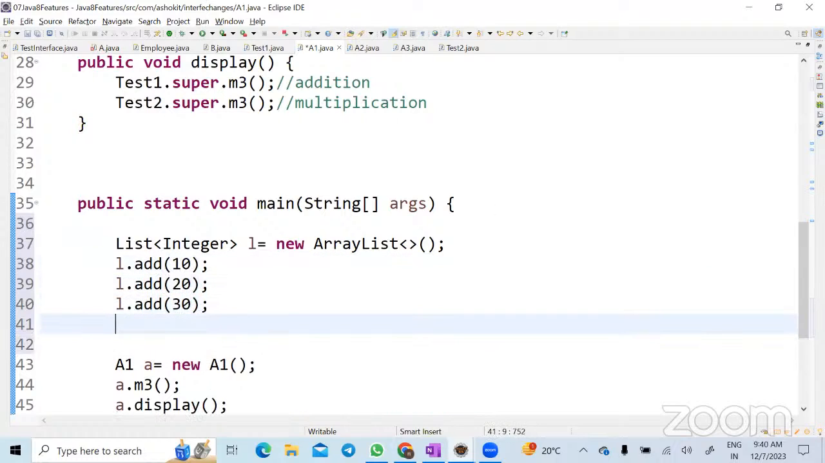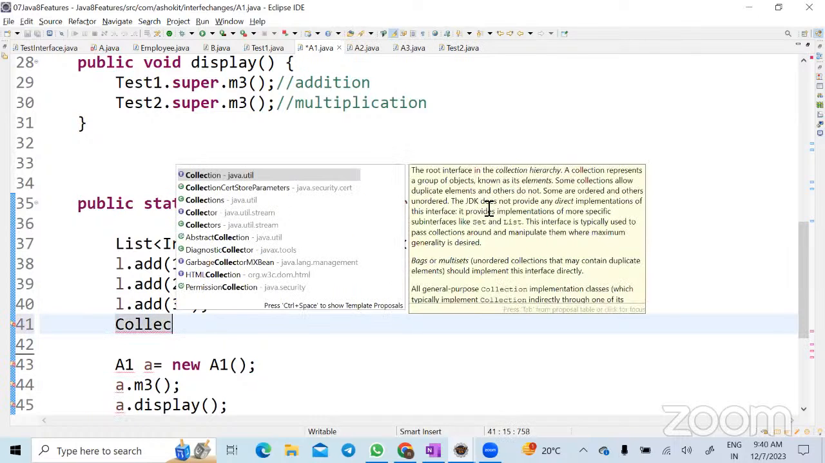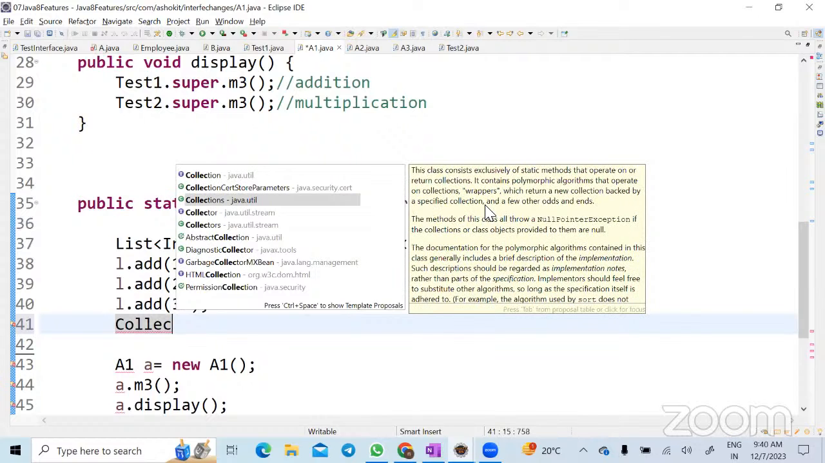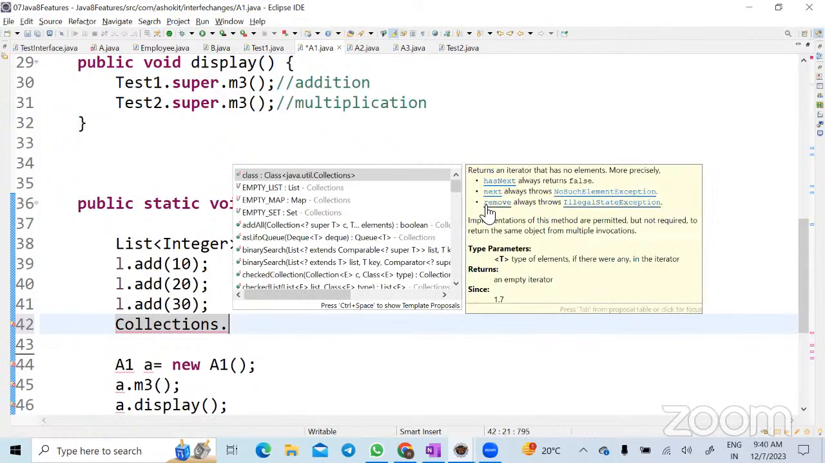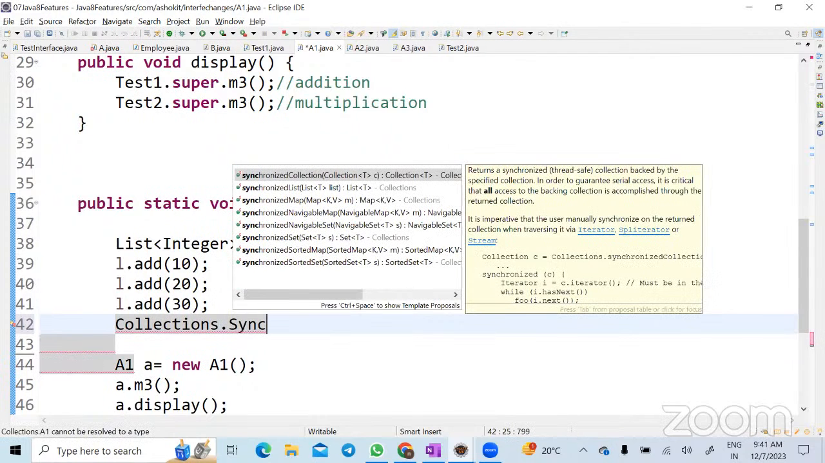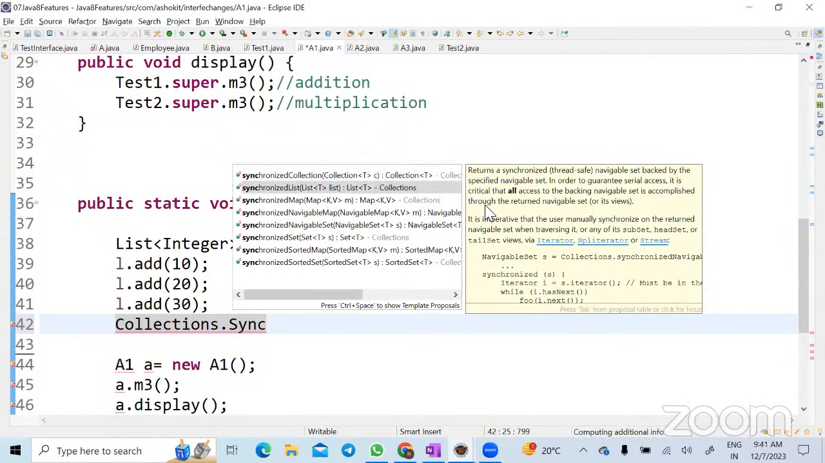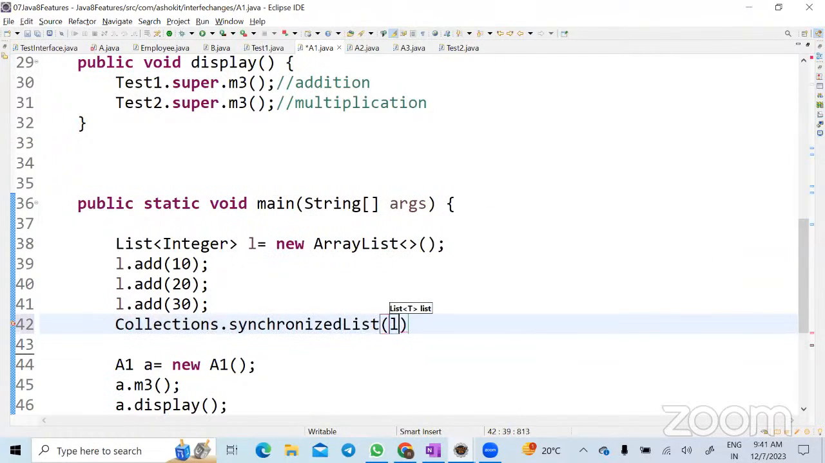Now ArrayList is not synchronized, correct? To make the ArrayList synchronized, what do I need to do? There is a class called Collections, correct? Yes. Collections is a class present in the java.util package. There is a synchronizedList method, correct? See, if I pass it to this method, then it will become synchronized. Now, what is this Collections?